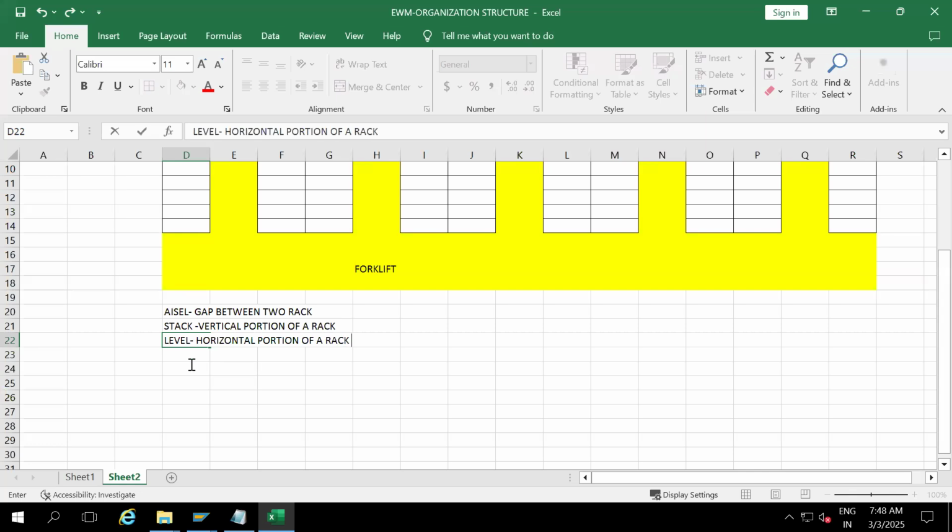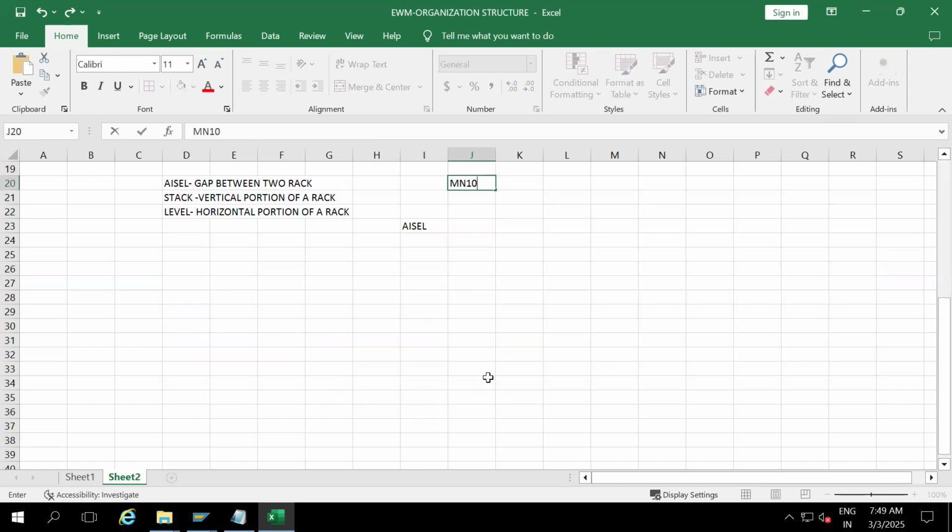So now I'm going to define one storage bin structure. As per the warehouse manager's requirement, he's saying I have a total of 5 aisles in my storage type MN10, which has 10 racks, starting from 01 to 05. So the start value and the end value of the aisle.